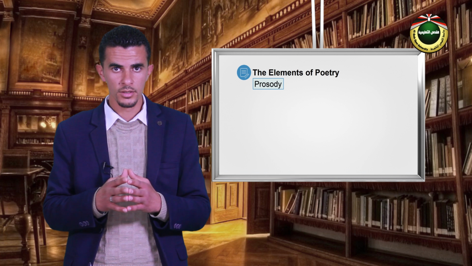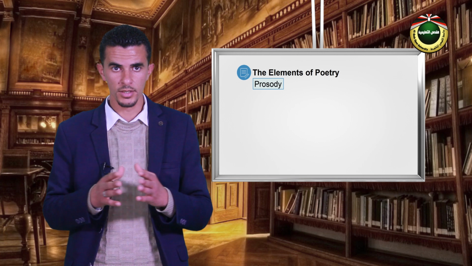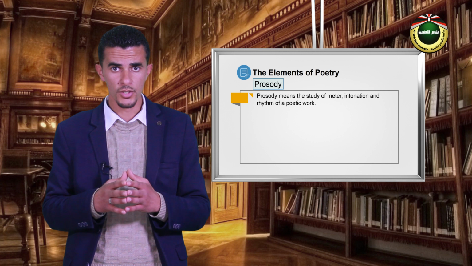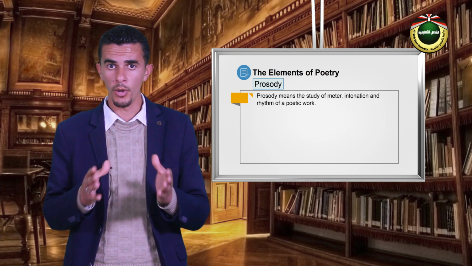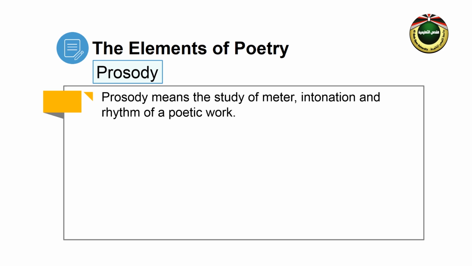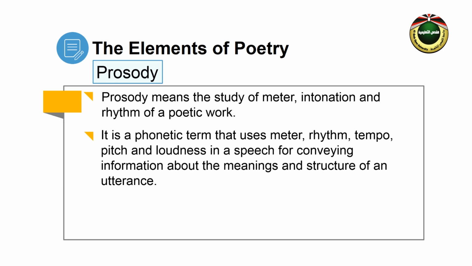The other element of poetry is prosody. Prosody means the study of meter, intonation, and rhythm of a poetic work. It is a phonetic term that uses meter, rhythm, tempo, pitch, and loudness in speech for conveying information about the meanings and the structure of an utterance.